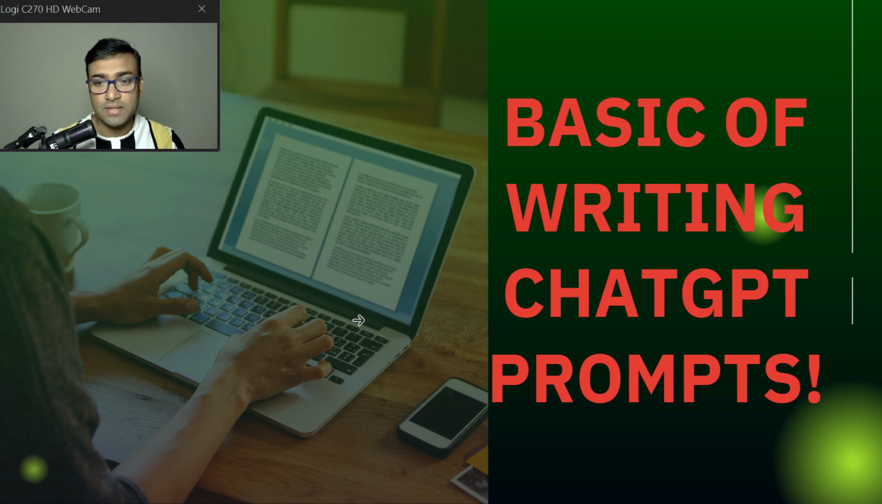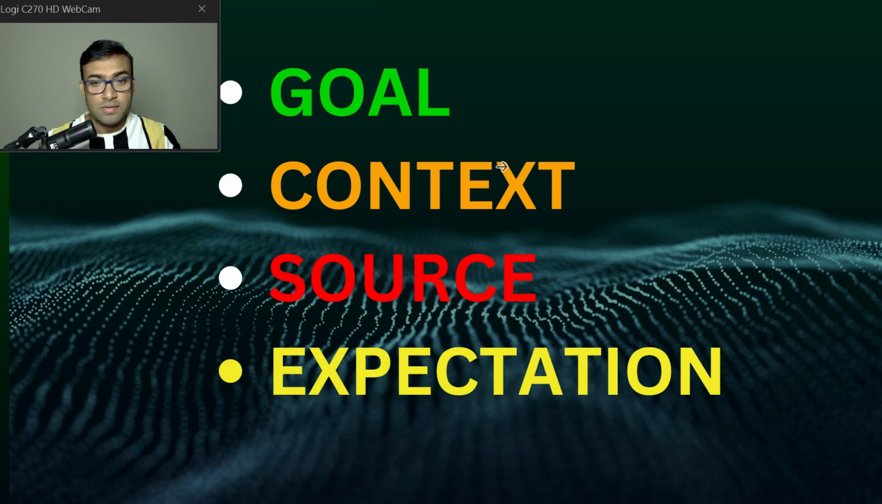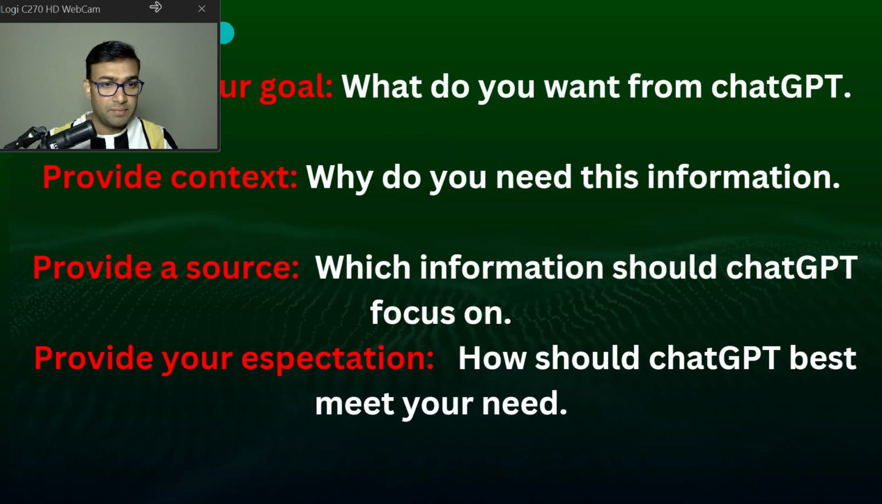So the first thing is, there are a few things you need to follow. The first thing you need to follow is goal, then the second thing is context, third one is source, and the fourth one is expectation. Now what is goal? I will explain all the points. So these four parameters you need to follow: goal, context, source and expectation.